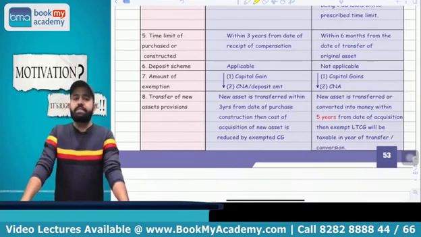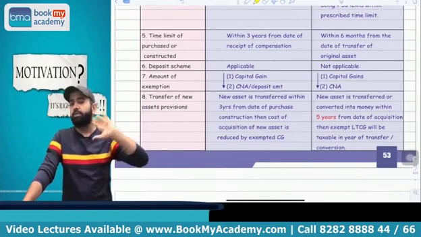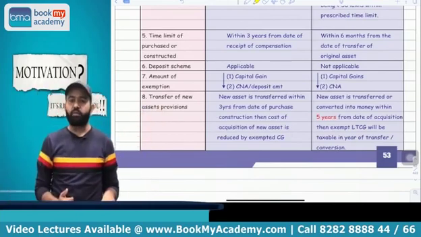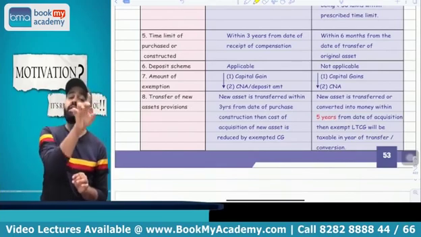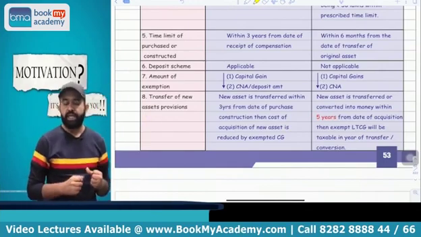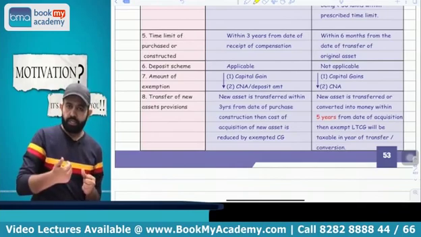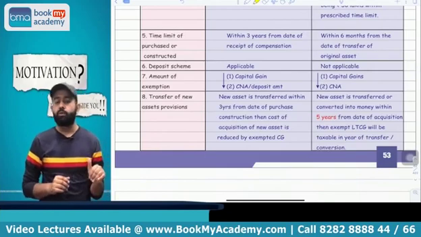Yes. Now try to understand, the capital gain account scheme is not applicable in this section, but there is a restriction of 5 years. Means whatever bond you acquire, you should not transfer that bond within 5 years, and you cannot convert that bond into money. Now the question is what is the meaning of conversion into money? It means you cannot take a loan against the mortgage of these bonds. You cannot mortgage this bond and take a loan.